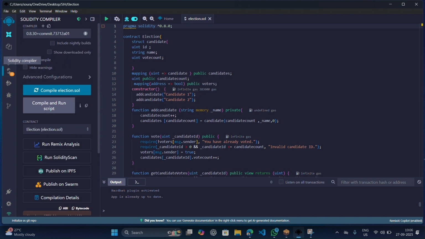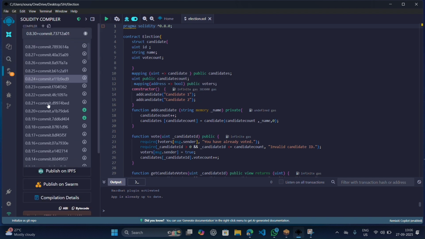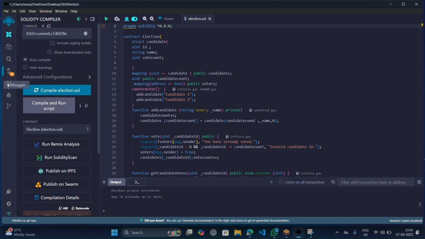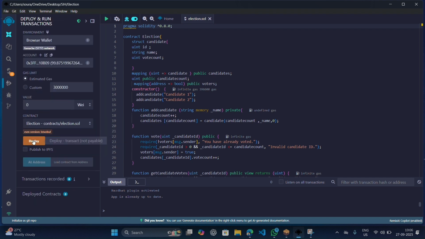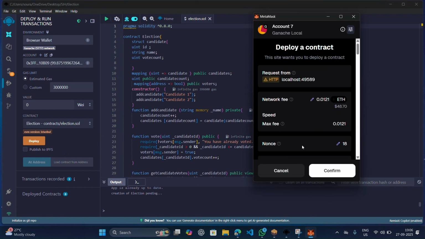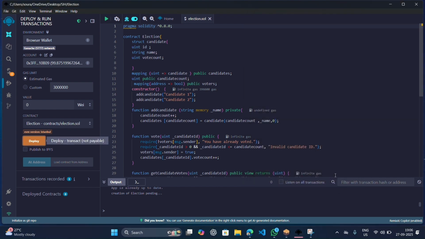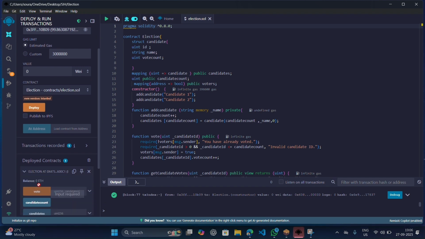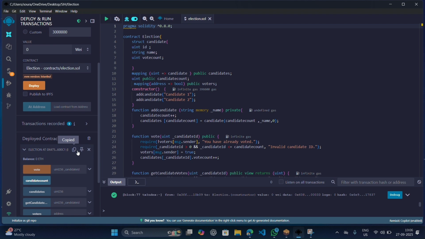I'll compile my smart contracts through the compiler using Remix IDE. My smart contracts are compiled. I click on deploy. MetaMask pops up asking for confirmation of deployment. I'll confirm the deployment. Our smart contract is deployed. I'll copy the address of the smart contract.